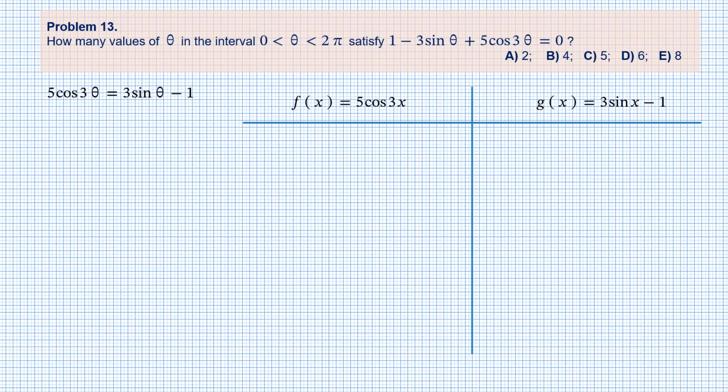Let's start with function f of x. Its graph is obtained from the graph of function y equals cosine of x by squeezing 3 times along x-axis and expanding 5 times along y-axis. This results in changing the aspect ratio using video terminology.